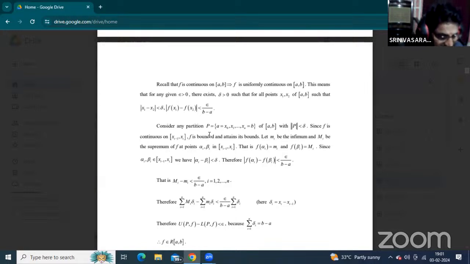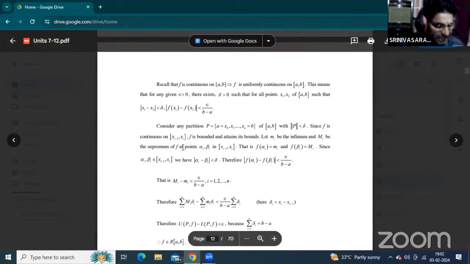Consider this is any one of the partitions. We are taking any one partition depending upon the interval ab. What is the partition set? A equal to the initial point x0, and x1, x2, and so on, x(r-1), xr, and xn. The final point is denoted by b. What is the norm of the partition? Already we have discussed that the norm of the partition is always less than delta.